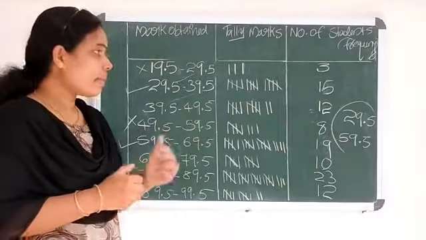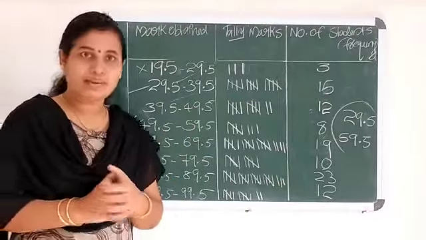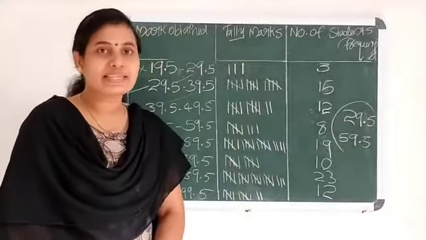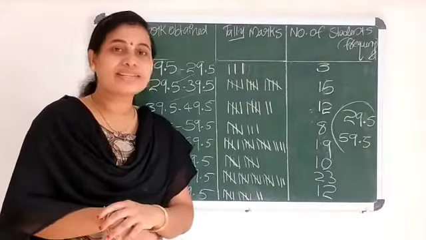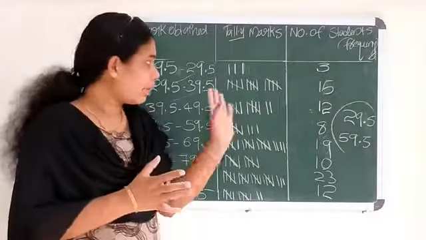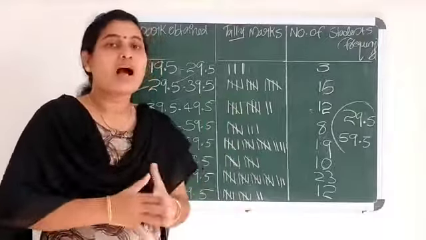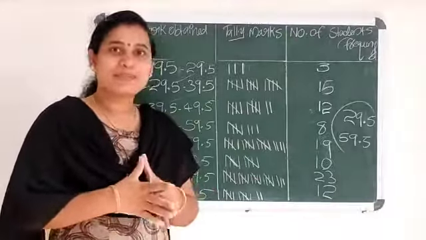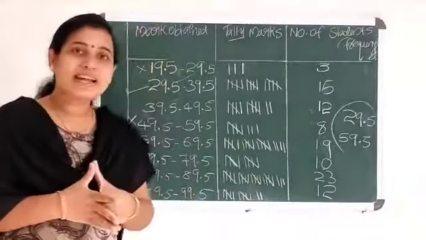Okay, this is about the grouped frequency table. So these are the things about the grouped frequency table. Okay, is the idea clear, students? In the live class we can do more examples about the grouped frequency table, ungrouped frequency table, range, frequency, etc. Okay, so let's wind up the class.